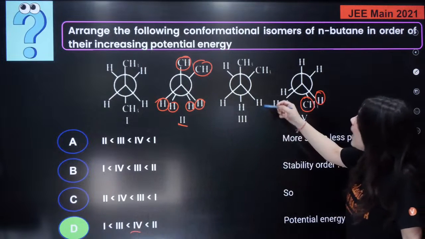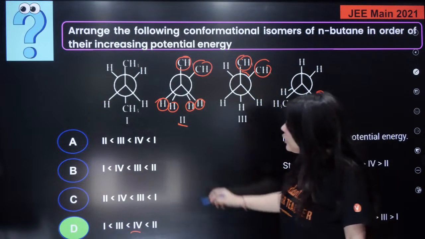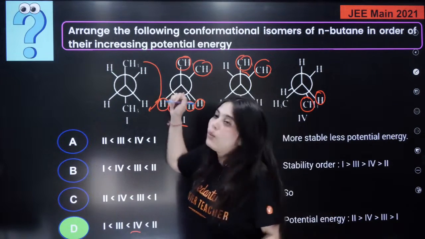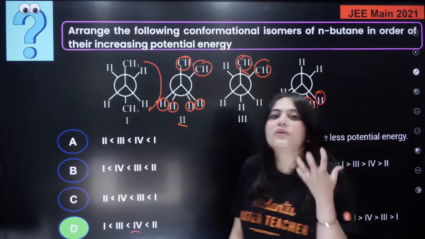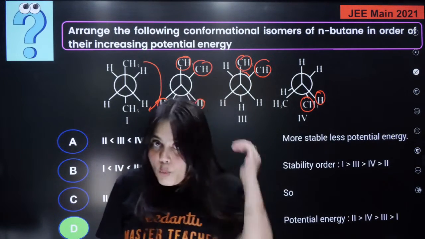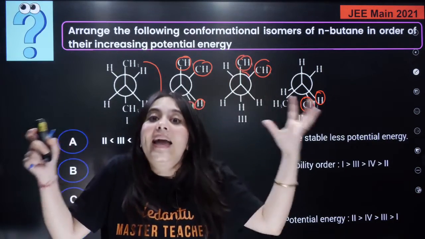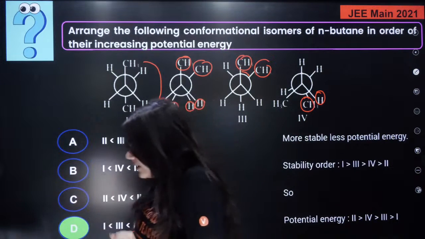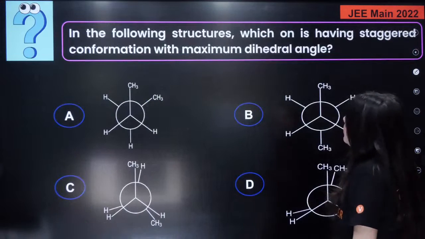Then your third, why? Because here it is again 60 degrees apart. And your first is the most stable because the CH3s are 180 degrees apart. Everybody understood? Potential energy will depend upon the stability. The more the potential energy, the lower the stability, because highly stable molecules have the least energy. Whoever answered D is absolutely right.